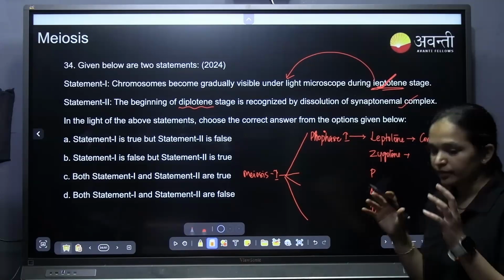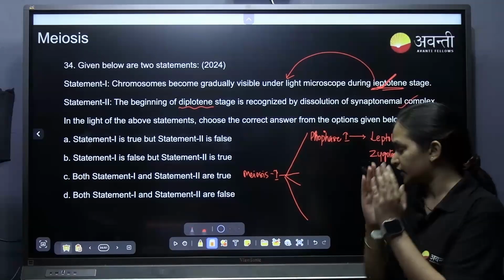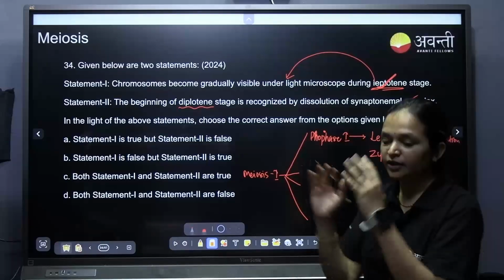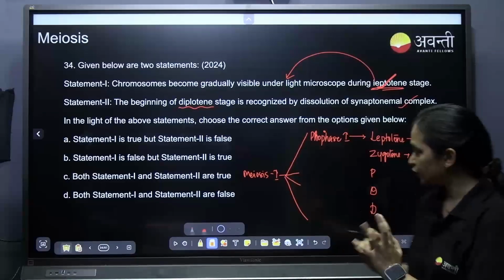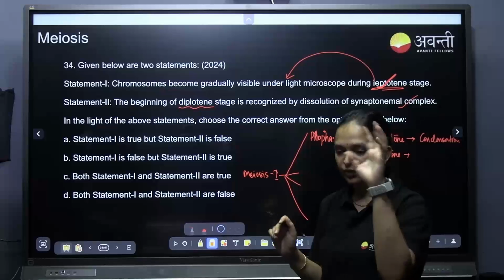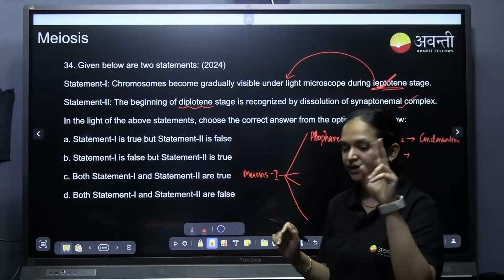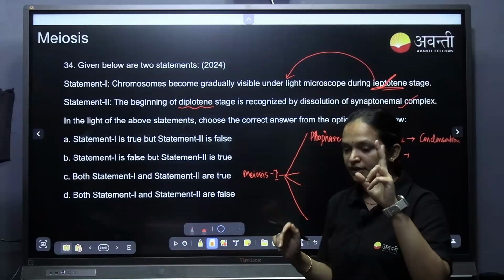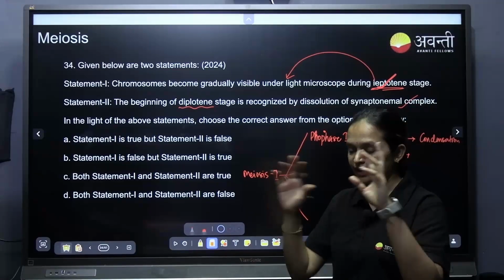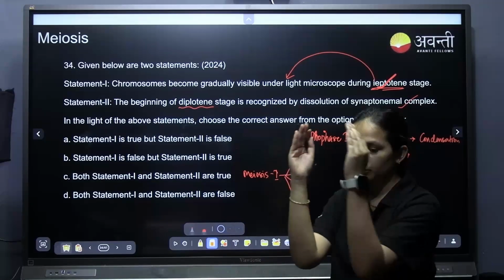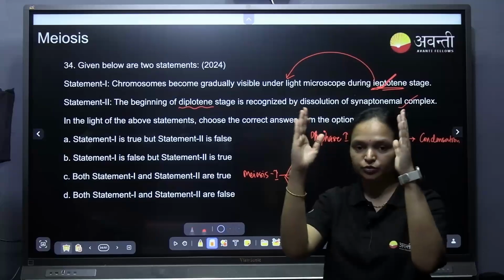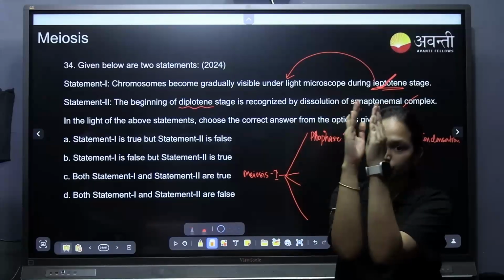These two homologous chromosomes will be coming together. If chromosome 1 has a pair, another one will be there, and that pair will come close.